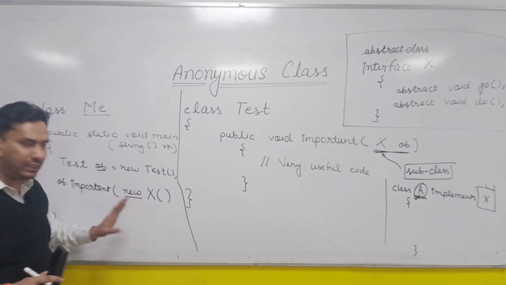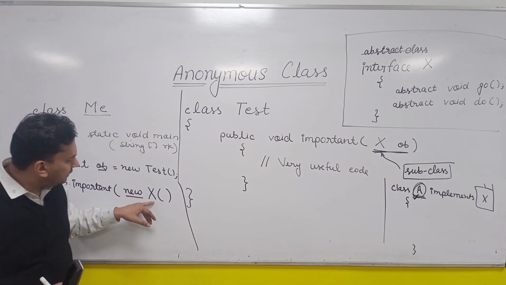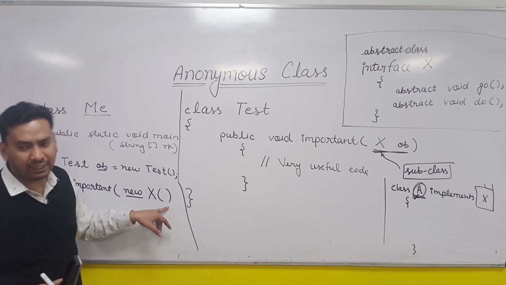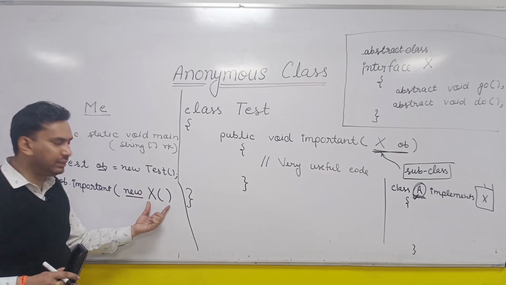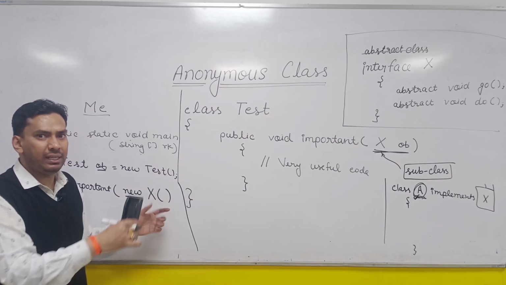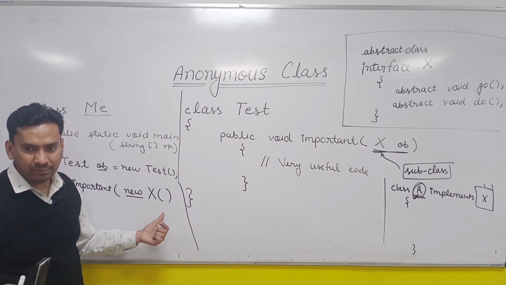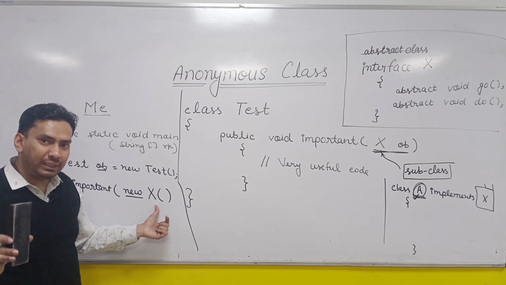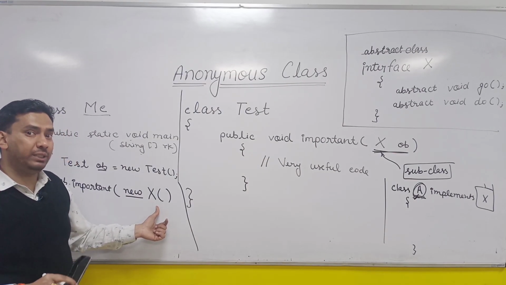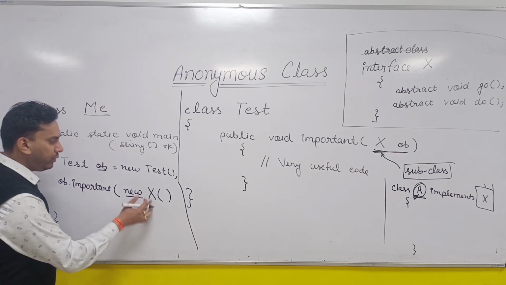This is the syntax provided to you which says just write new and instantiate on the name of X. Means you can instantiate with the name of the parent type, because an anonymous class is not having any name. So you cannot write new A. You write the name X, but it is not the object of X, it is the object of a subclass of X, right? So you will write new X.